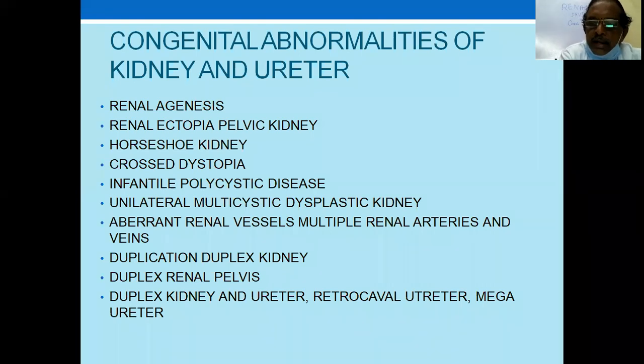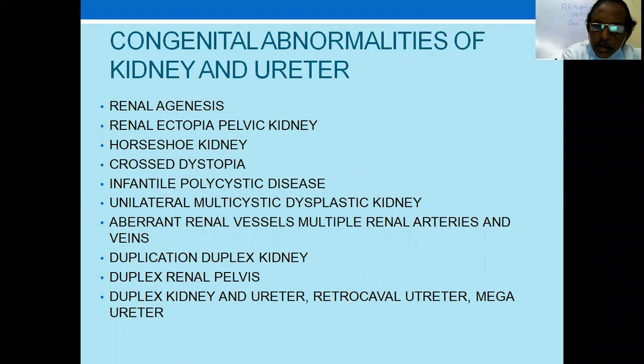Some are more important than others. One is renal agenesis, renal ectopia, pelvic kidney, horseshoe kidney, crossed dystopia, infantile polycystic kidney, unilateral multicystic dysplastic kidney, aberrant renal vessels. This is important because aberrant renal vessels can compress the pelvic junction and cause hydronephrosis. Multiple renal arteries and veins are important when you are planning to do a transplantation. Remember that a kidney can have more than one vascular supply, and you have to deal with it properly at that time.